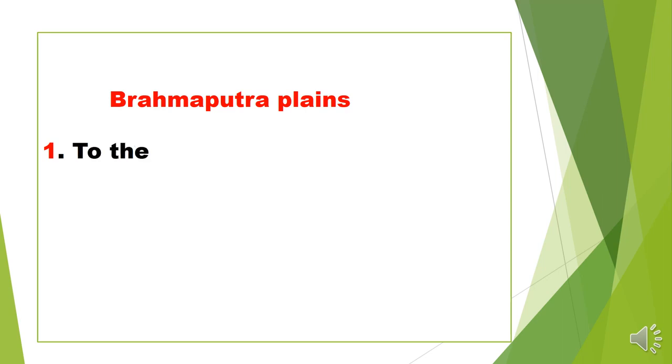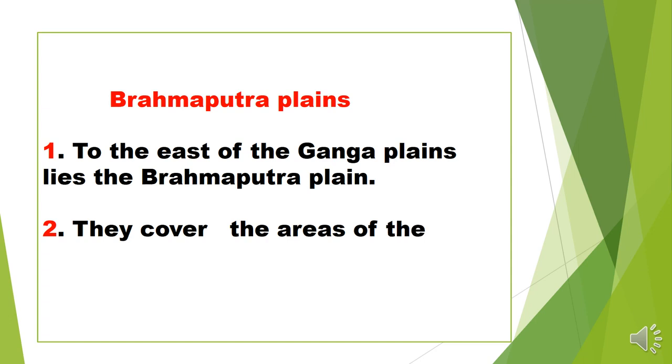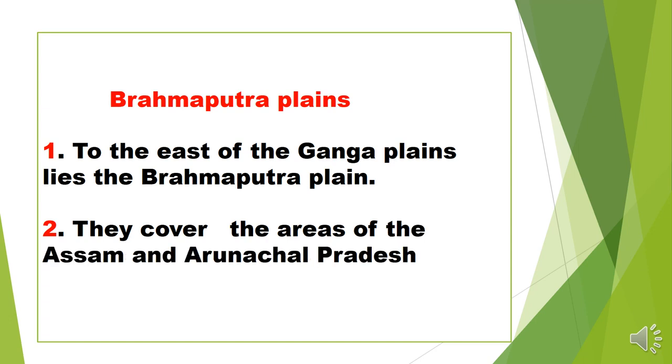Next is the Brahmaputra plain, because the Ganga, Indus and Brahmaputra are Himalayan rivers. So to the east of the Ganga plain lies the Brahmaputra plain area, near Arunachal Pradesh, and it covers the areas of Assam and Arunachal Pradesh.